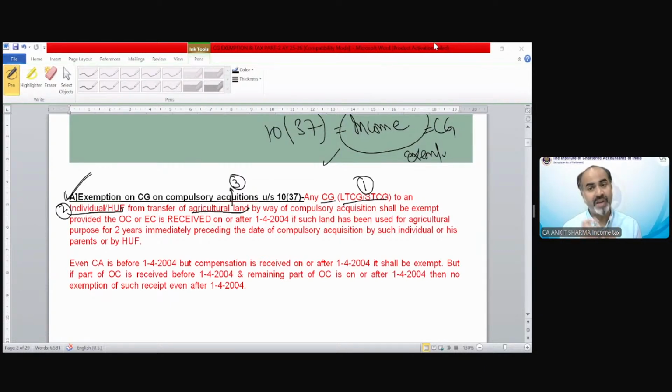Why is this not rural agricultural land? Why are we considering urban agricultural land over here? What is the reason behind it? Can anyone tell? What is the reason that if you are saying the answer is urban? So I'm asking those who are giving the answer urban, why urban? Why are you considering it as urban agricultural land and not rural agricultural land? Or that could be both. Both could also be the answer. So is it both also?